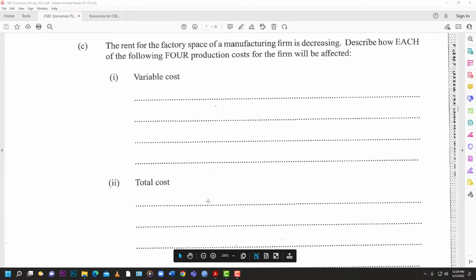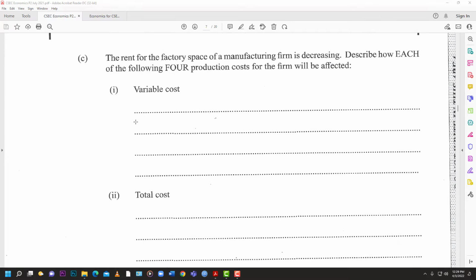And then we're scrolling down, number 2C. The rent for the factory space of a manufacturing firm is decreasing. Describe how each of the following 4 production costs for firms will be affected. So they said the rent for the factory space of a manufacturing firm is decreasing. Describe how each of the following 4 production costs for the firm will be affected. Okay, good. So we're looking at costs as it relates to production. And so the first one we have here is variable costs. So they're trying to test our knowledge of cost of production, long run, short run, whichever one. Cost of production.